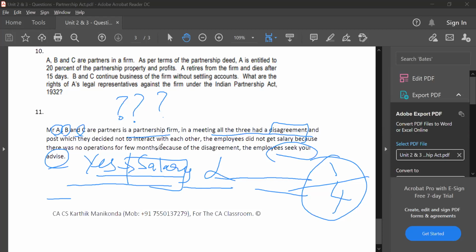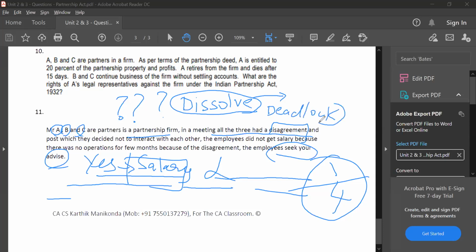Yeah, correct. Anu, correct answer. So what will happen now? The solution is dissolution of the firm. If you see the provisions for dissolution of the firm, one of the last points says if there is going to be a deadlock in the management, where partners are not talking to each other, they have some issues, then you can apply to the court.